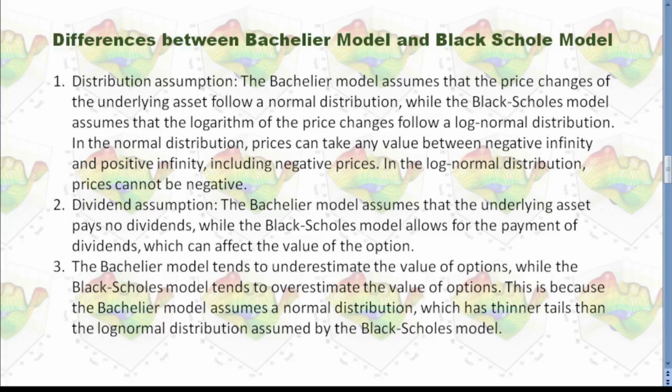I wrote a program to evaluate options with Bachelier model and Black Scholes model. Later, I will show you the valuation result. From my program, you can see the Bachelier model underestimate the value of options and Black Scholes model overestimate the value of the options.